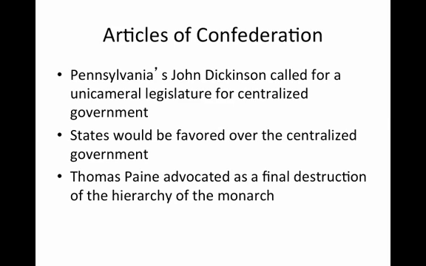Articles of Confederation. Pennsylvania's John Dickinson called for a federal government. The federal government would be a unicameral legislature for some type of centralized government. However, within the system, the states would be favored over this centralized government. Also keep in mind that Thomas Paine's philosophy was behind much of this reform, and he had advocated the destruction of any type of hierarchy, especially that of the monarchy.